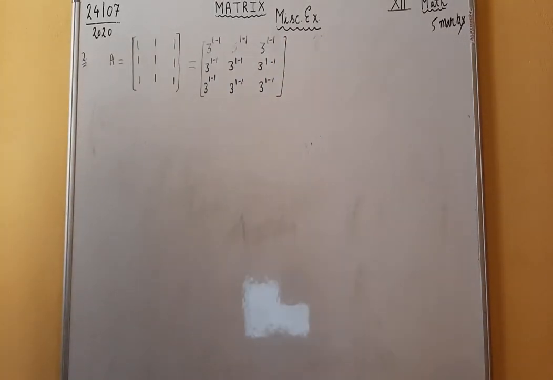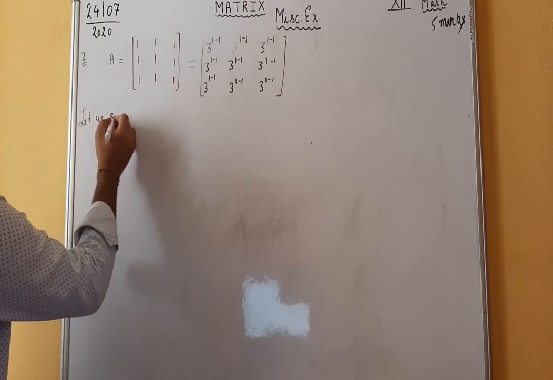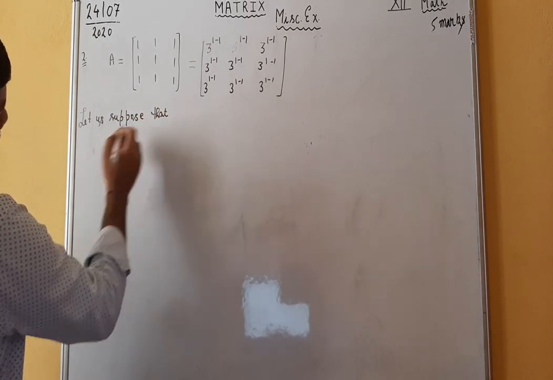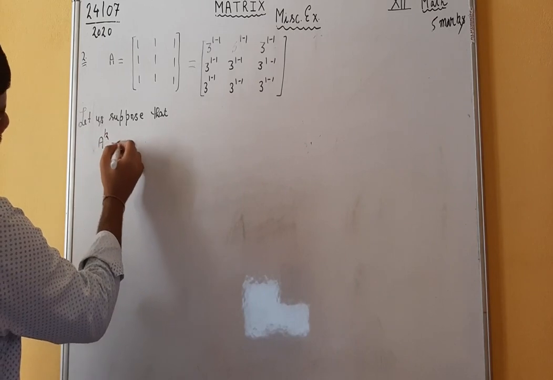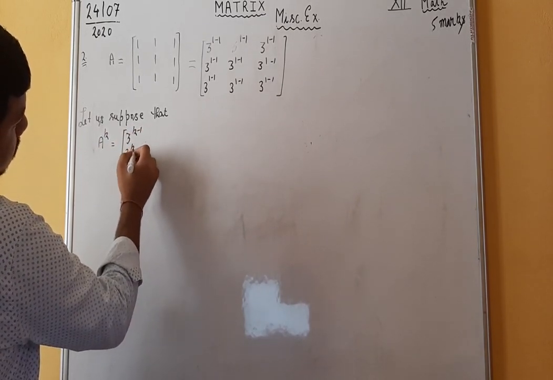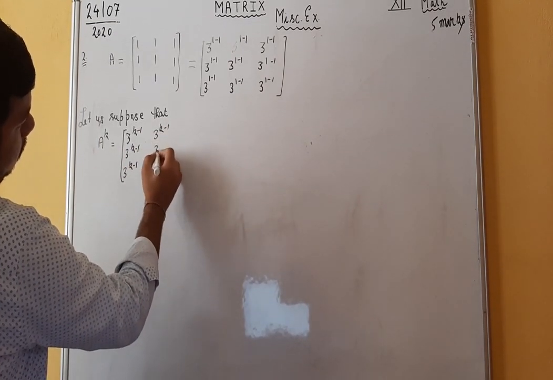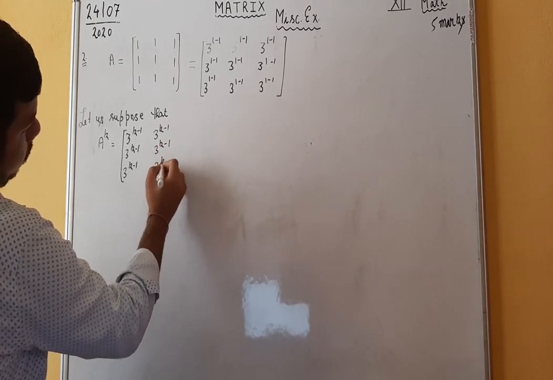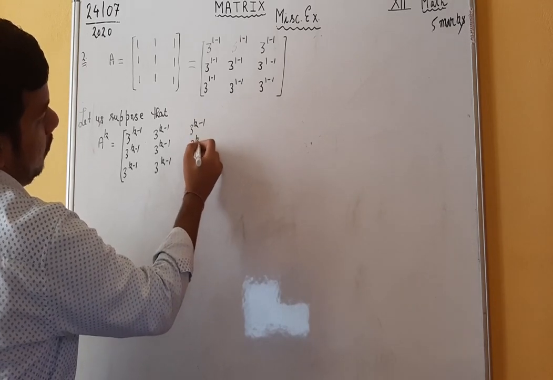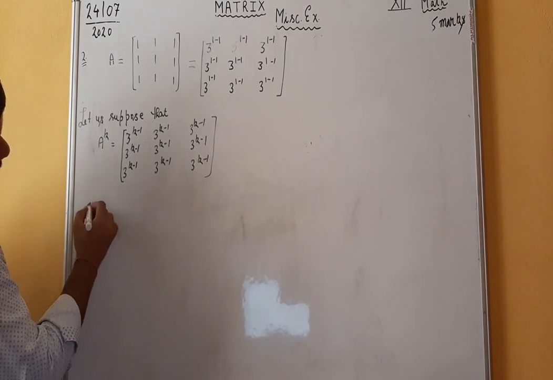Right? Now let us suppose that A raised to the power k is equal to the matrix in which all entries are 3 raised to the power k minus 1. Now with the help of this, we will try to find the value of A raised to the power k plus 1.